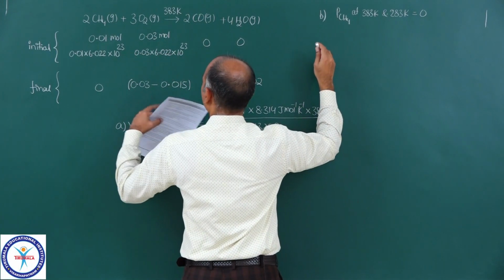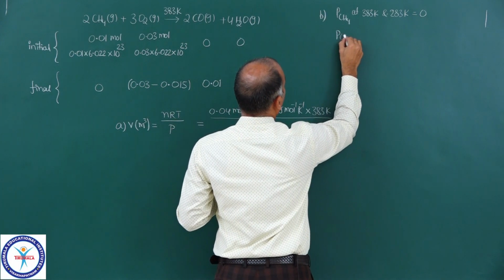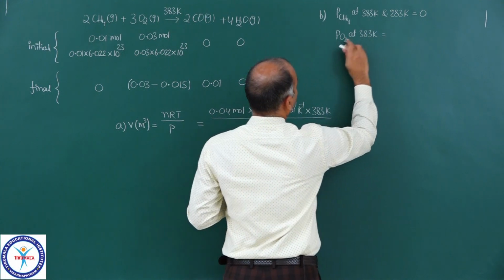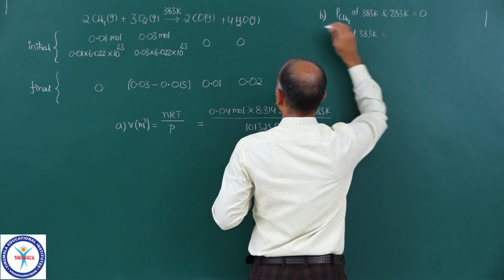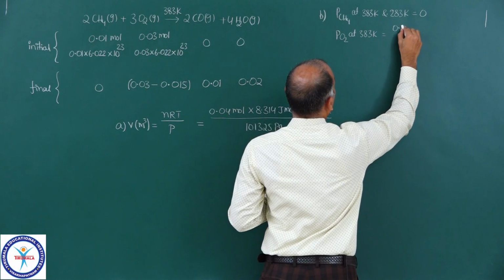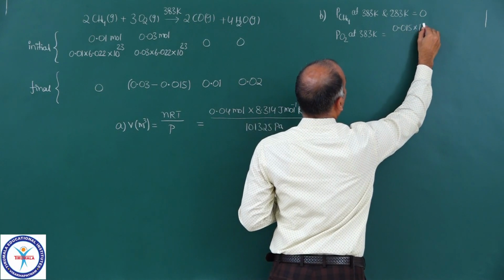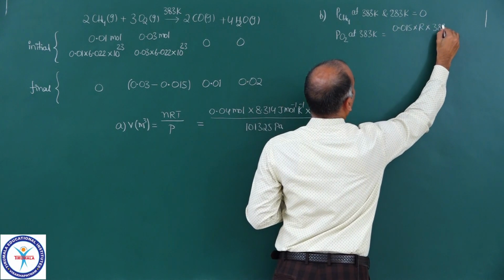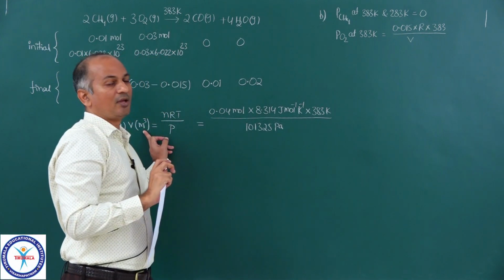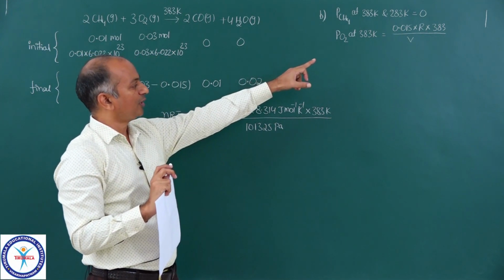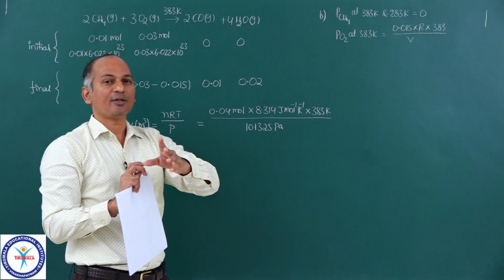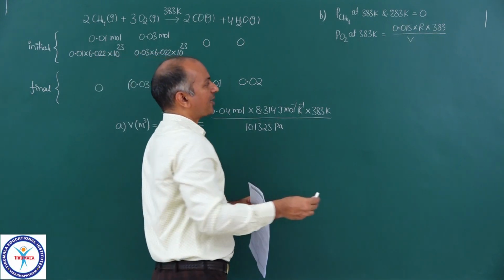Now, if you come to partial pressure of oxygen at 383 Kelvin, so P is equal to nRT upon V. Moles of oxygen left is 0.015 into R into temperature 383 Kelvin upon volume, and here we got volume. So, you substitute volume there, and you take the proper value of R depending upon the units of pressure you want, then you will get the partial pressure.